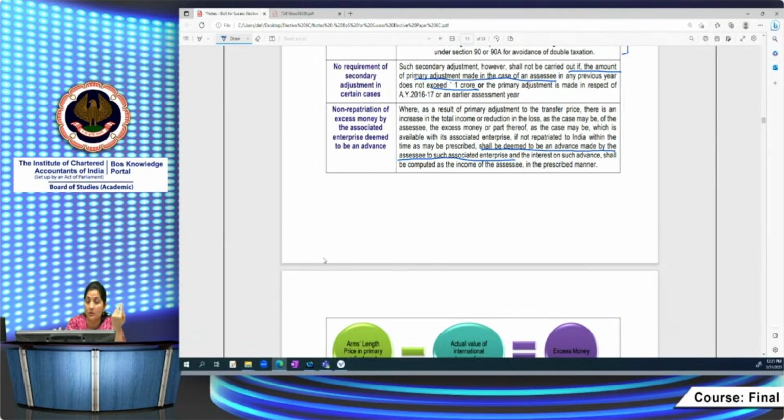You will come to know this when you read the facts very carefully. For example, whether the transaction is denominated in Indian currency or in foreign currency. If it is denominated in foreign currency, then what rate to apply to compute the interest? What rate means the foreign exchange rate to convert that foreign currency amount. So these are the aspects where you have to read the facts very carefully and analyze what rate to apply for computing this interest amount.